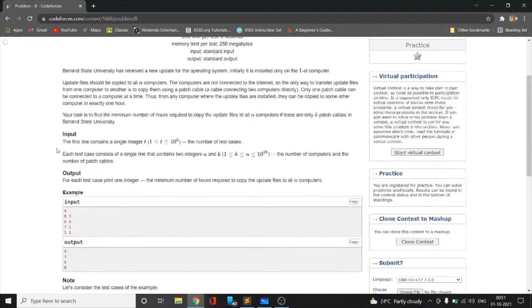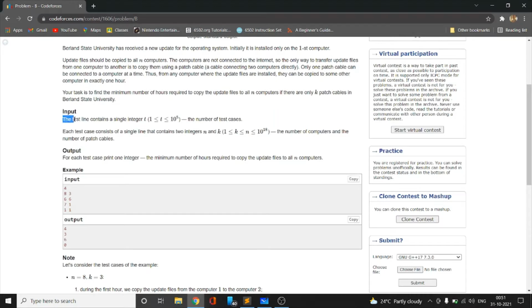So the input goes like this. The first line consists of a single integer t, the number of test cases. Each test case consists of a single line containing integers n and k, where n is the number of computers and k is the number of cables. We should also note that k is less than or equal to n, which means the number of cables will always be less than or equal to the number of computers.